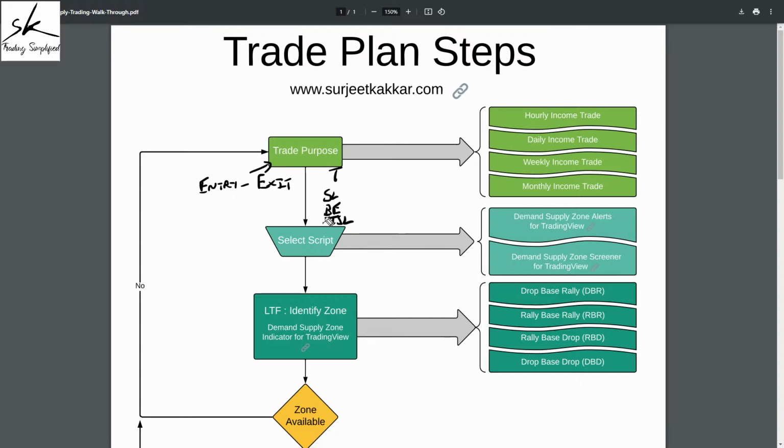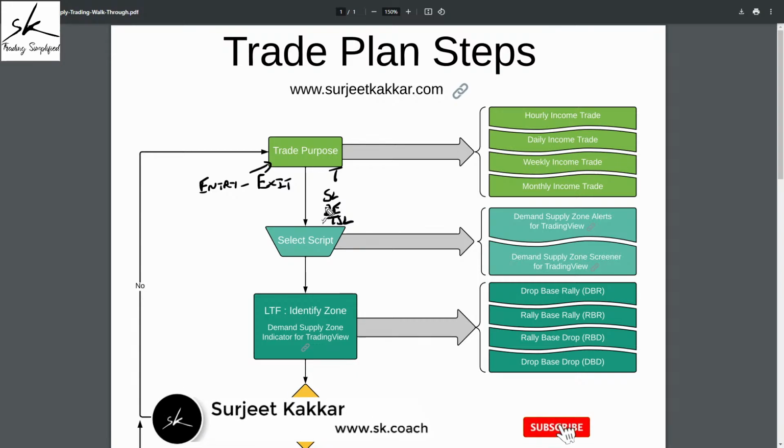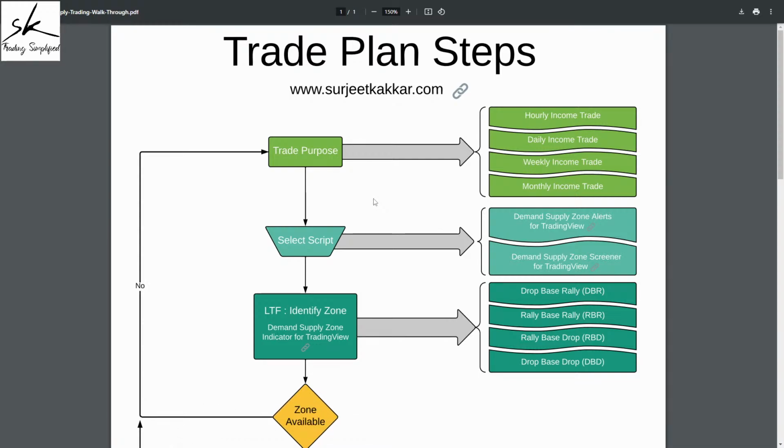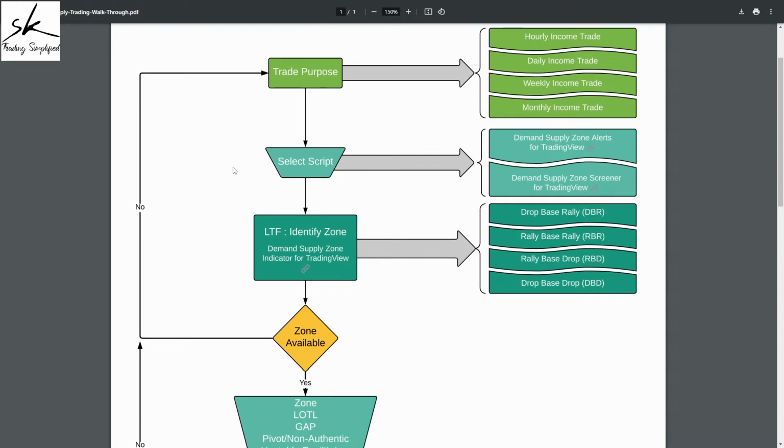And the reason for that is, when we do our analysis, the charts that we use are time-based charts, and we have a number of time frames available to us. So the very first challenge we face is that there are so many time frames available. So out of these, which time frame should I be using for my analysis? And for this, again, we go with a very logical approach, and that approach is, the longer the duration of the trade, the bigger the time frame we should be using for our analysis. And similarly, the smaller the duration for the trade, the smaller the time frame we should be using. So I have divided these trades into 4 different purposes, and we call them hourly income, daily income, weekly income, monthly income.